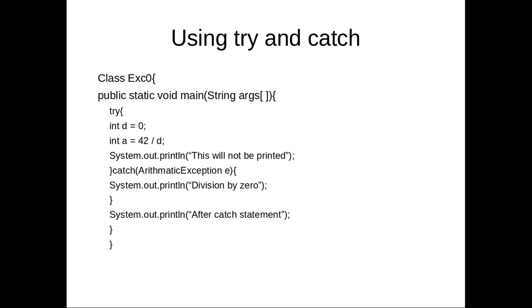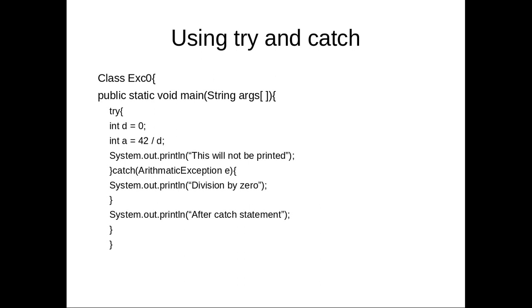That means in a try block, you add some statements, and whenever an exception is thrown by a particular statement, the remaining statements of the try block will not be executed, and the thrown exception will be caught by an exception handler. If it is an arithmetic exception, as in this case, then it will print with system.out.println: division by 0.